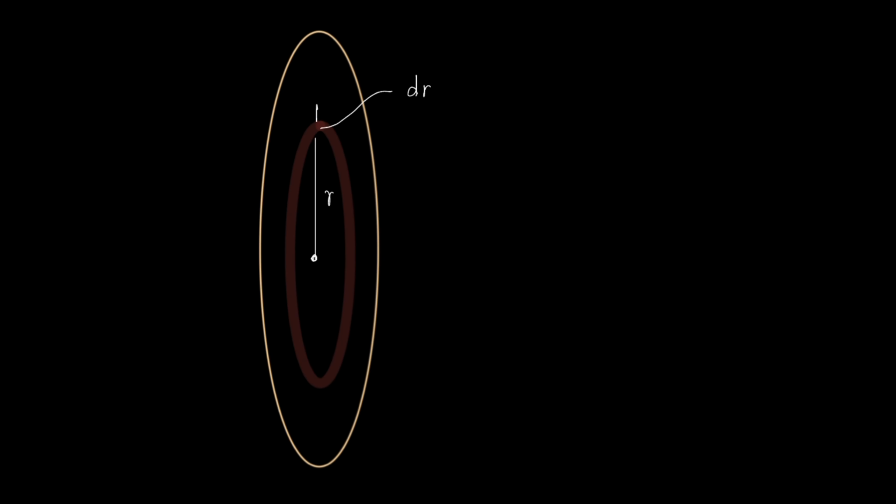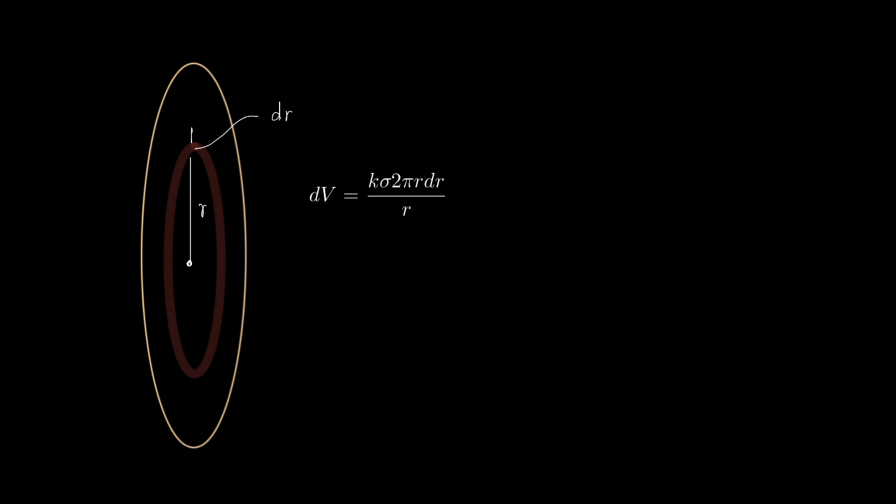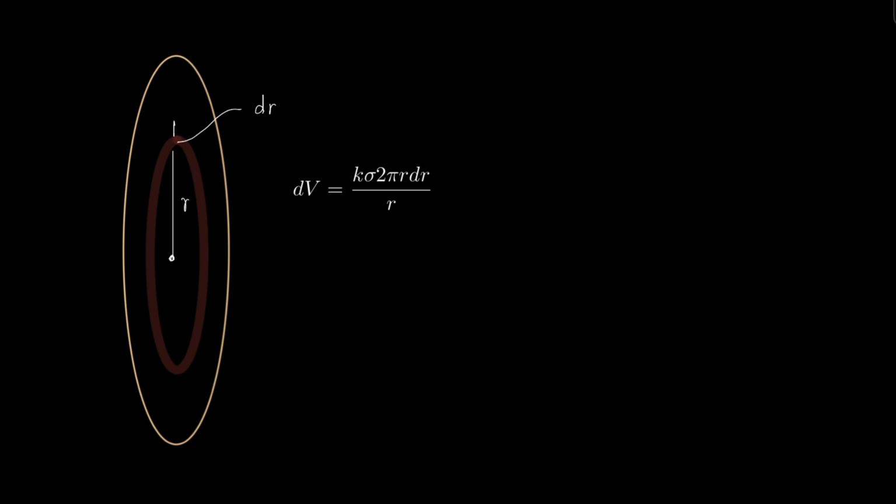This is a question from Pathfinder, and let's see how to do this. Suppose this disk is made up of many thin rings. Consider one such ring of radius small r and thickness dr, and the potential caused by this small thickness ring at the center is given by dV equal to kq by r, where q means charge on this disk of very small thickness. So it's sigma into the area of this ring, and area is its length 2 pi r into its thickness dr. So the formula is kq by r.